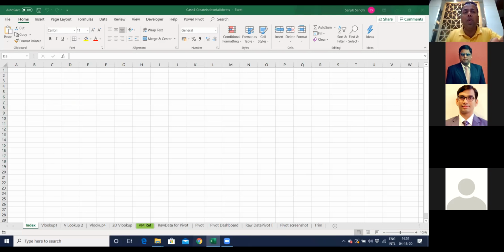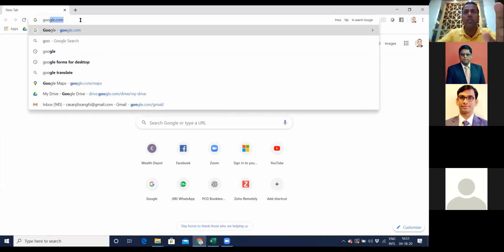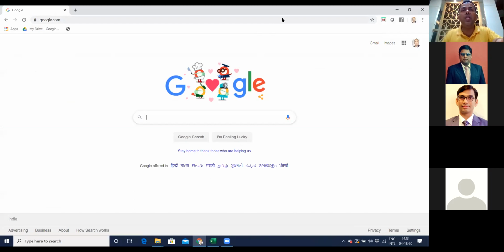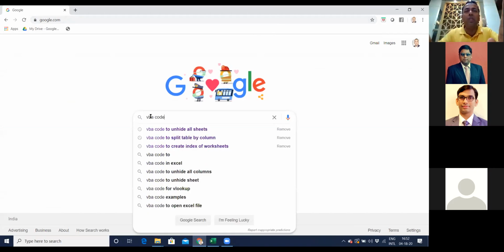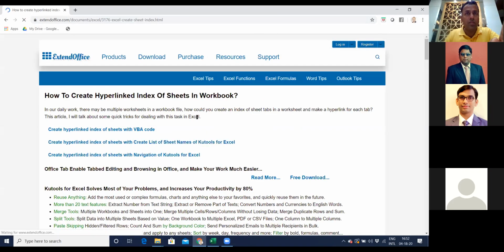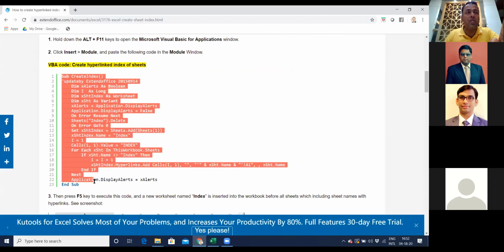Very simple. You go back to Google and find the VBA code for that. It's very quick. Let me see if I have this screen shared. Google. I just need to make sure that you don't miss this. VBA code to, again, now it's going to be repetitive for all of you. Create index for worksheets. VBA code to create index for worksheet. I'll go into this particular link. And I'll copy this sub function.